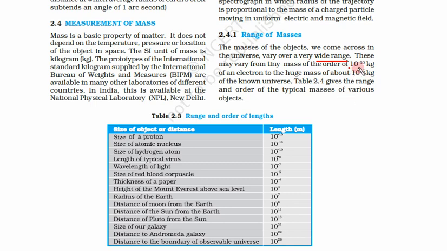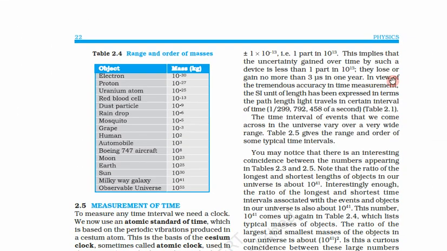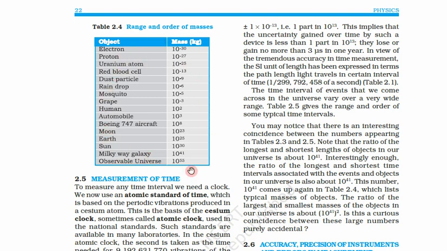So these vary from 10 to the power minus 30 kilogram to 10 to the power 55 kilogram. So very small masses like the mass of an electron, and a very large mass is again the mass of the universe, the known universe, because still there is some part that we don't know. So now let us see what is the range of masses. In this table we can see the range of different types of masses.